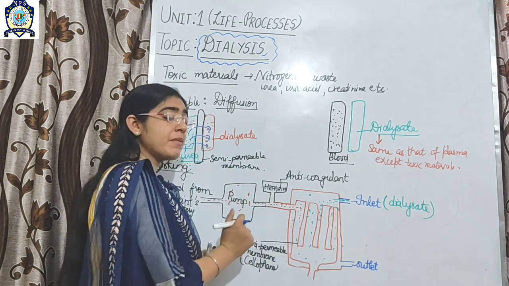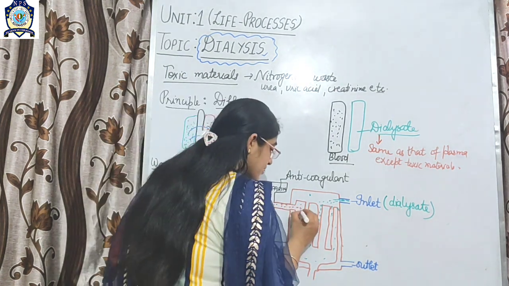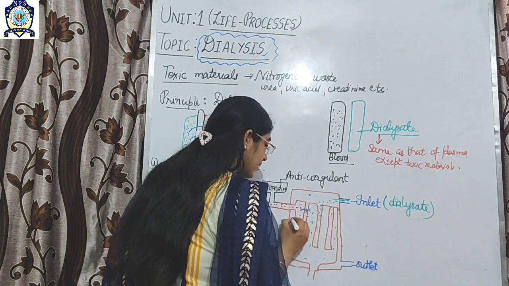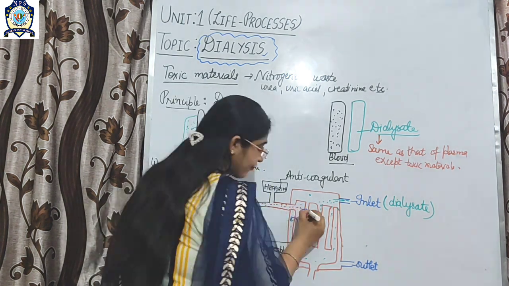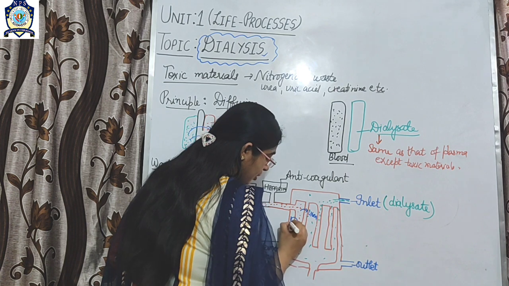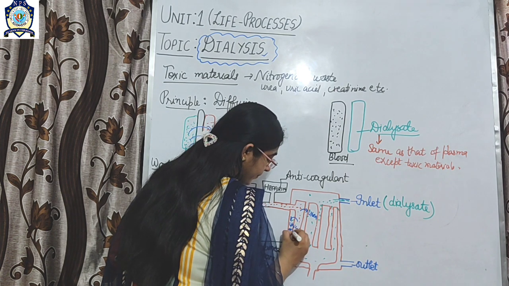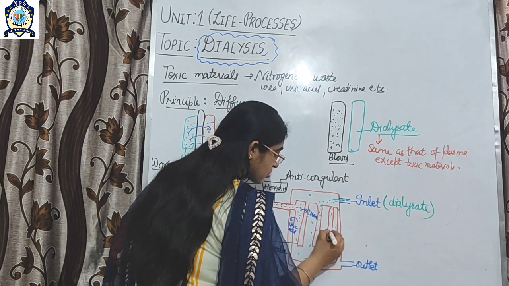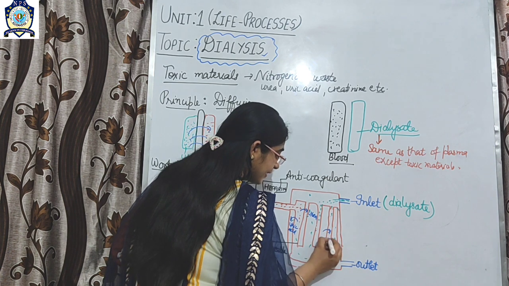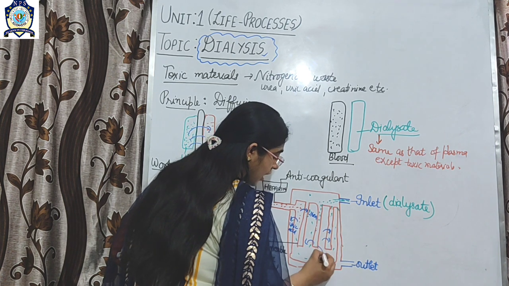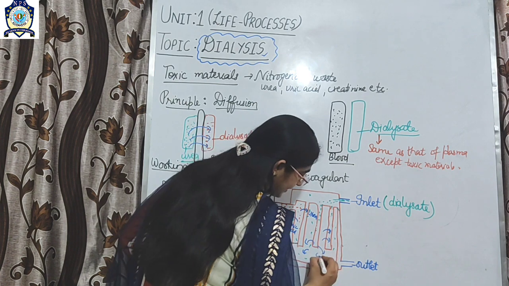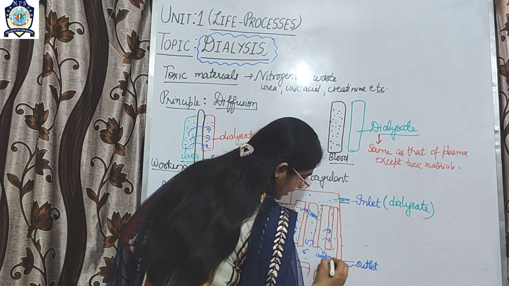Then, on the principle of diffusion, the toxic materials will come outside in the form of urea, uric acid, and also the creatinine. In this way they come out of the dialytic machine.